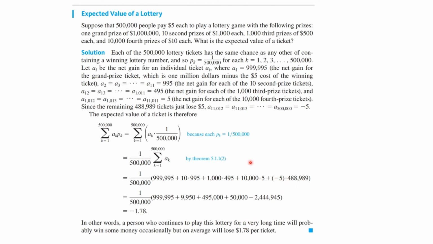So we do the calculation. Some of these are positive numbers, but we're subtracting off a large negative number, and so we get minus 1.78 cents. In other words, the person who continues to play this lottery for a very long time will maybe win some money occasionally, but on average will lose $1.78 per ticket. This is often a kind of problem that is on the exam, so make sure you understand this.